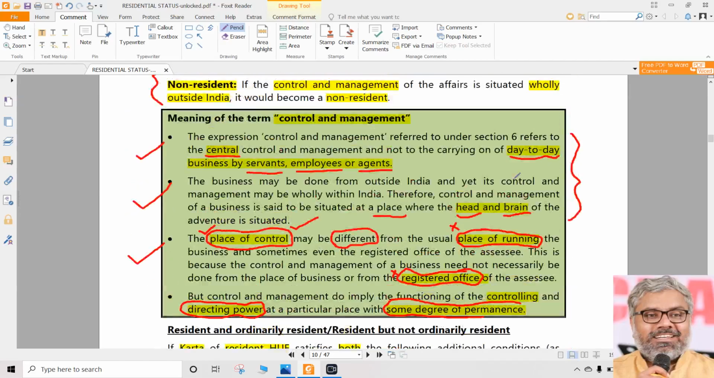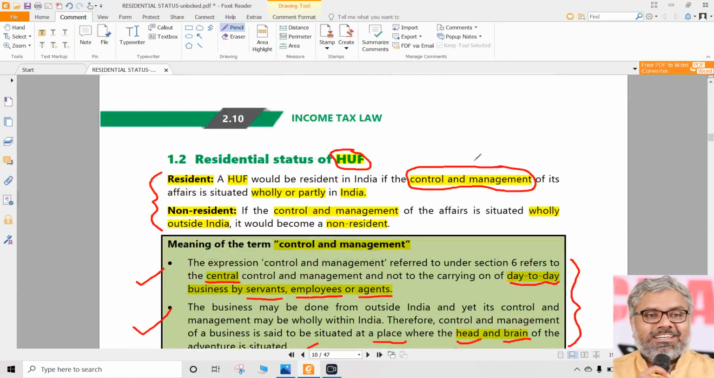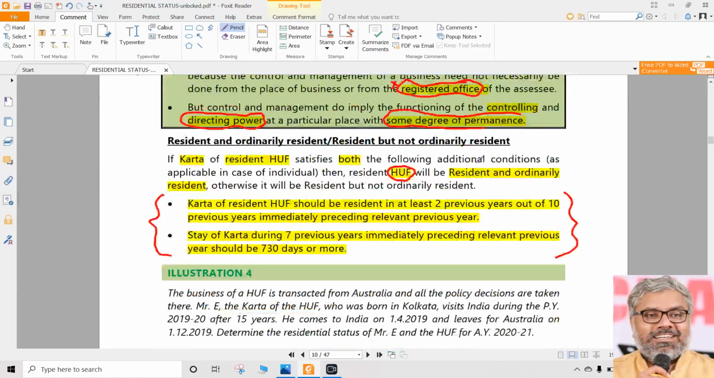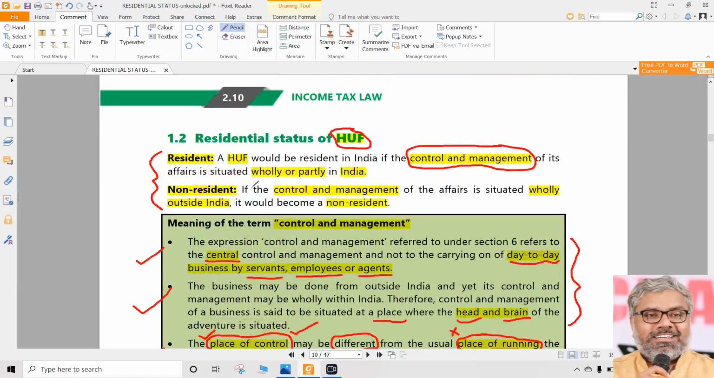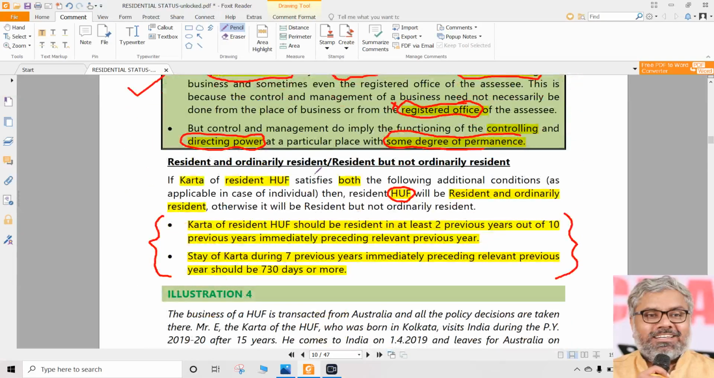No. Maybe HUF's control and management is not in India. If control and management of HUF is not in India, even if Karta is ROR, HUF cannot be ROR because first of all it is not resident, it is non-resident. So how can Karta's residential status be determining the residential status of HUF? Not possible. Same way, imagine Karta did not satisfy these conditions. He could be RNOR, quite possible. Anybody has three possibilities only.